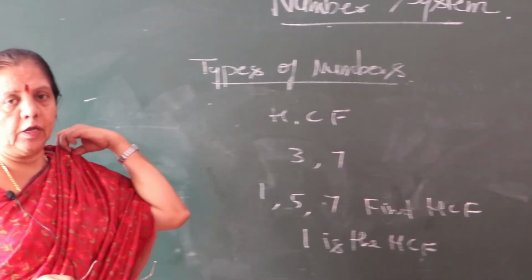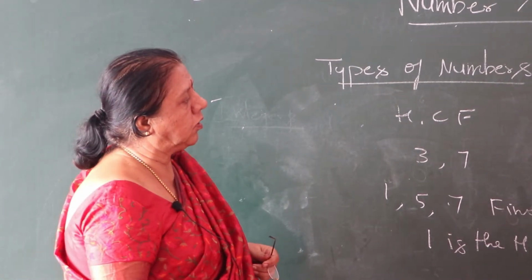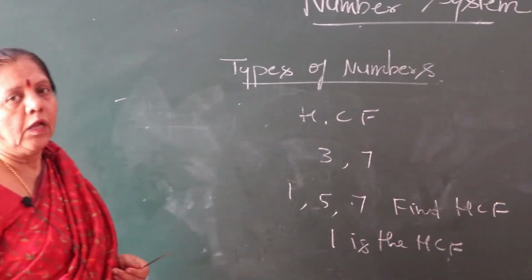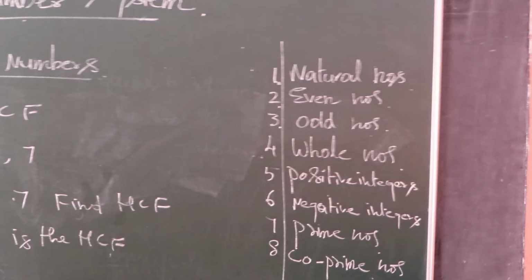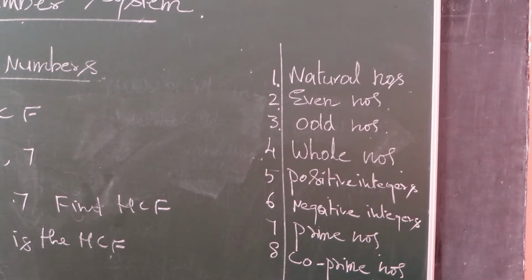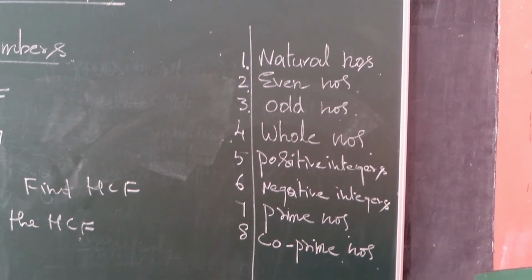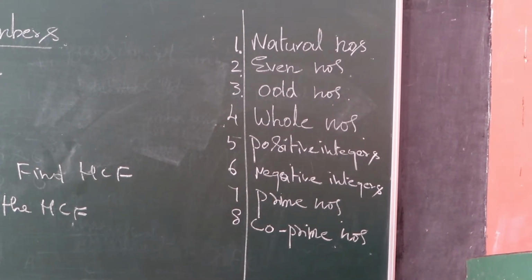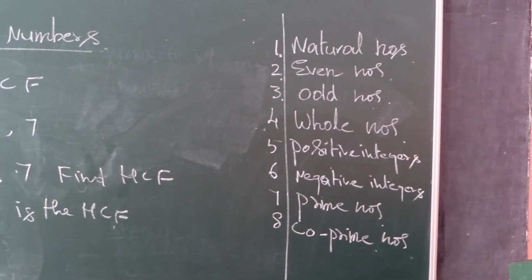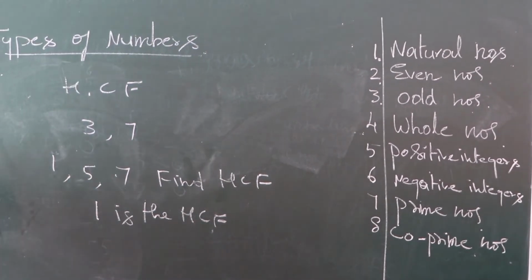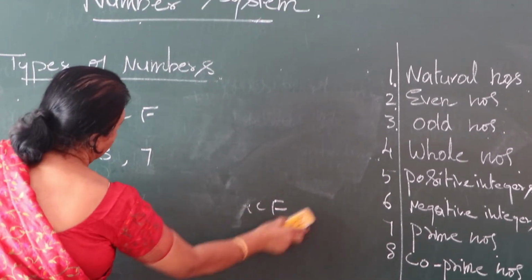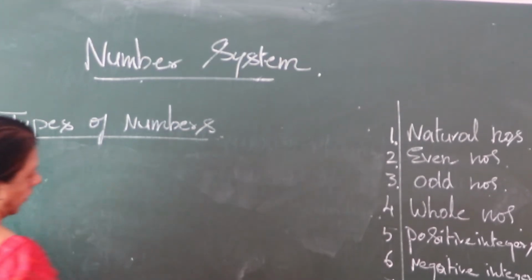Have you followed? Now, what are the numbers you have learnt? Natural numbers, even numbers, odd numbers, whole numbers, positive integers, negative integers, prime numbers, co-prime numbers. Let us pass on to 3 more. We'll learn what those are.